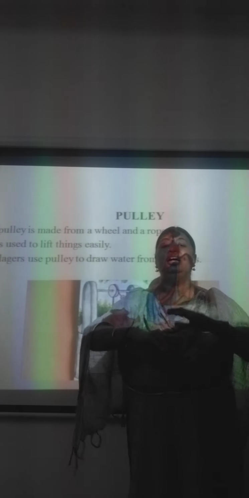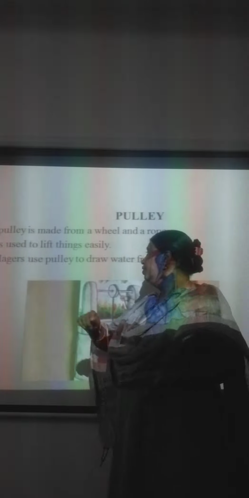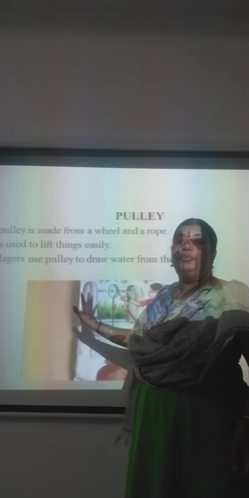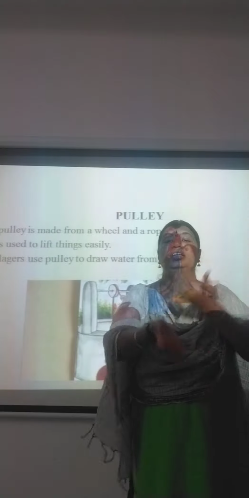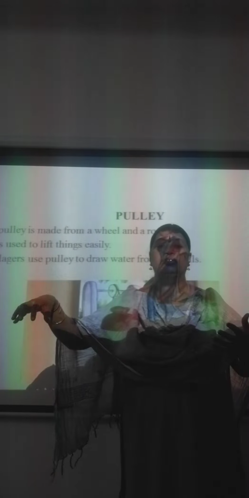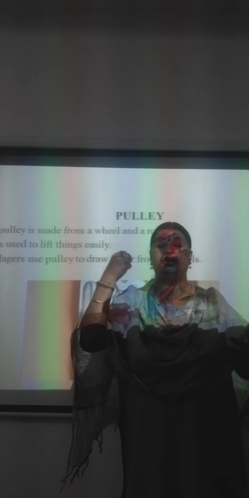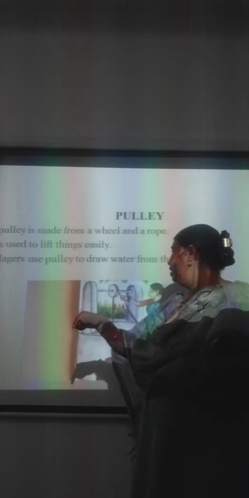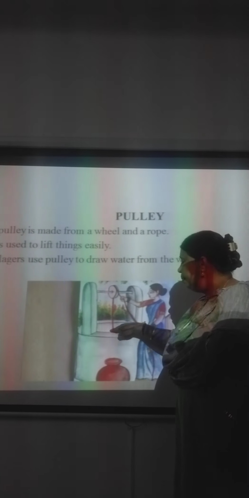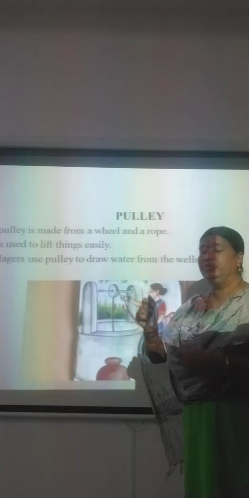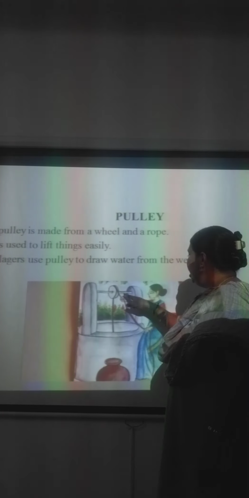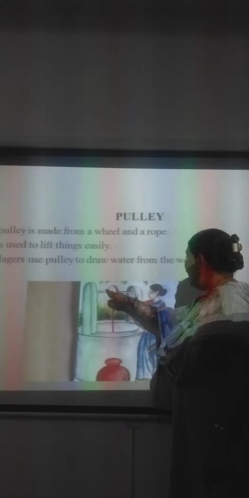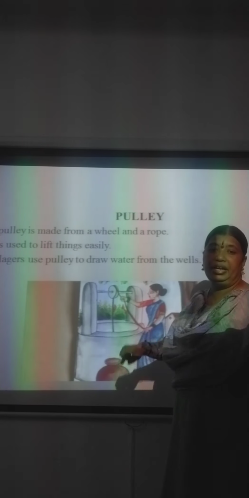A pulley is made from a wheel and a rope. In olden days, this pulley was generally used to lift things very easily. In olden days, there were no water pumps or motors to draw water from underground. So people used to dig wells, and to these wells they used to tie the pulley, and people used to draw water from the wells. Here, this wheel and the rope become a pulley.